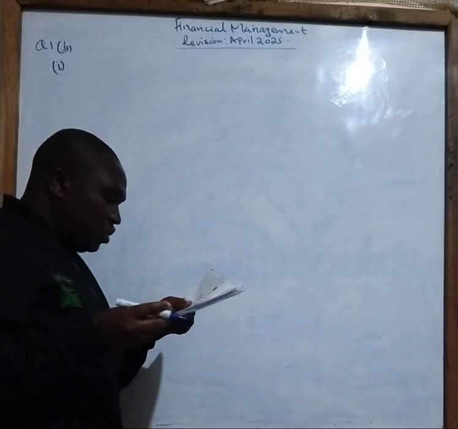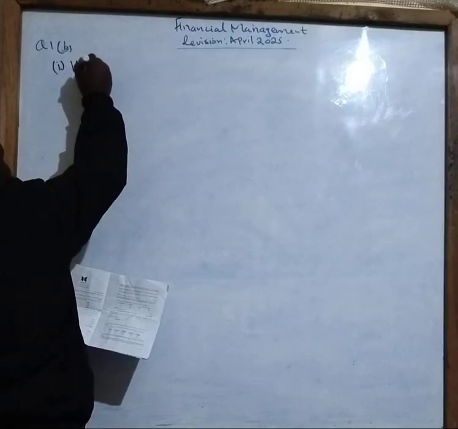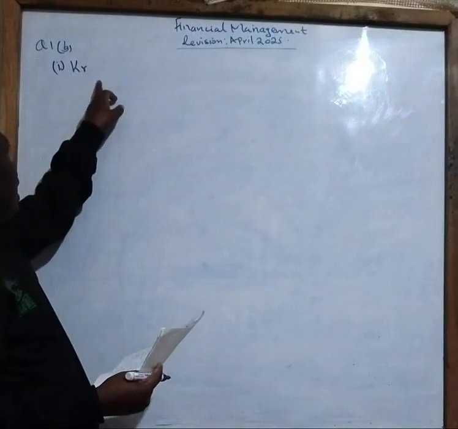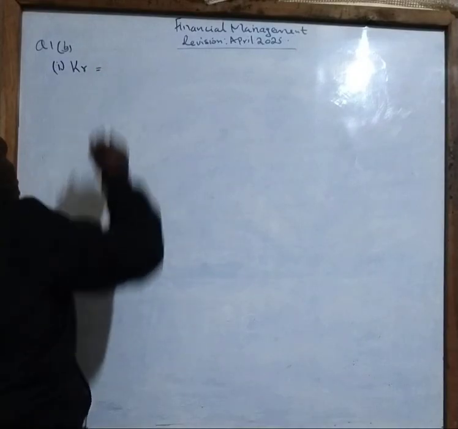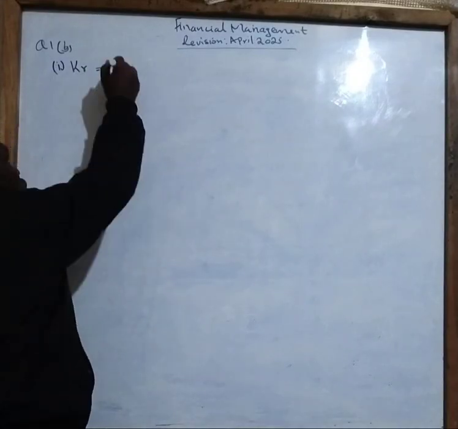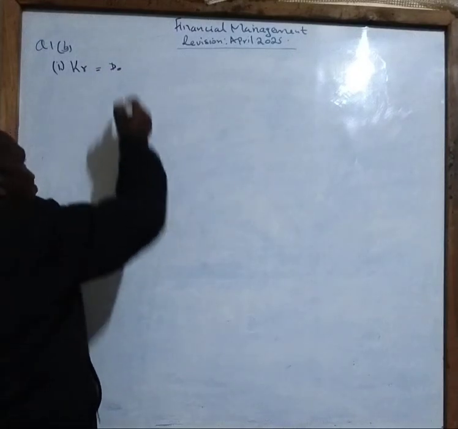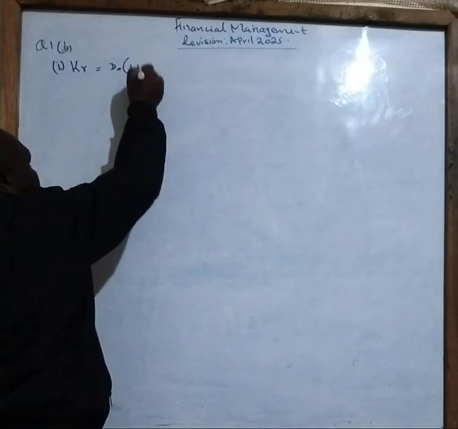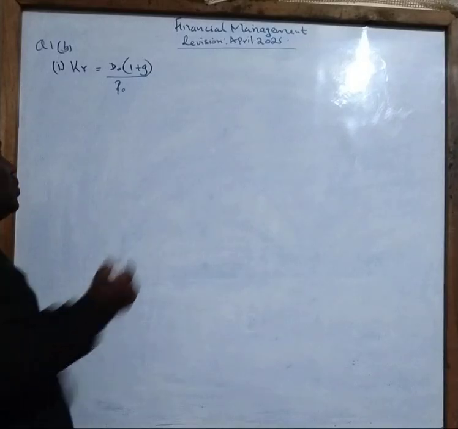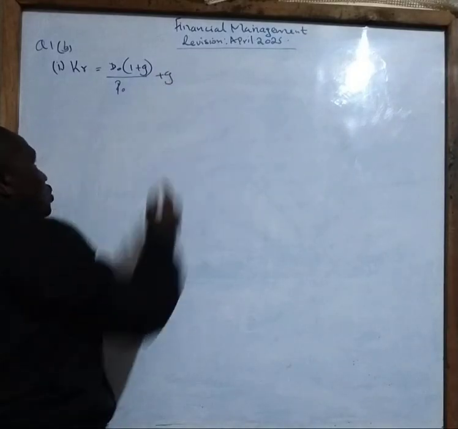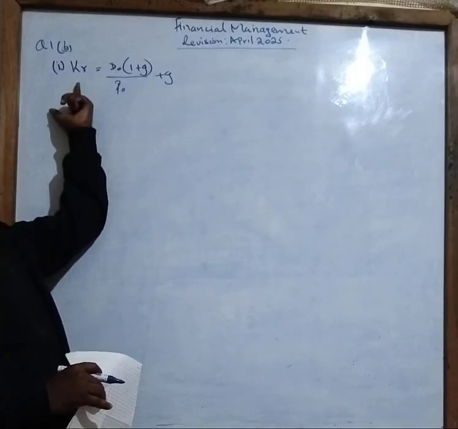Here you have been told you are required to calculate the cost of retained earnings. So let me represent the cost of retained earnings by letter KR. The formula says for us to calculate the cost of retained earnings, we need to take the current dividends that have just been declared and paid, D0 into 1 plus G, divided by market value, then you have to add G. So this is actually our formula that we normally use to calculate the cost of retained earnings.